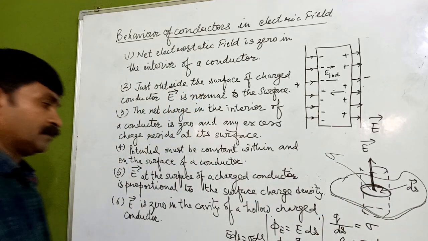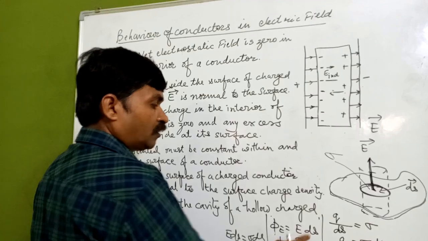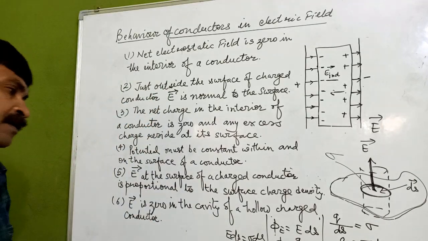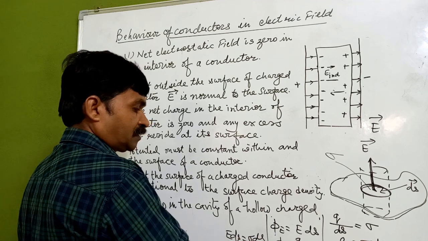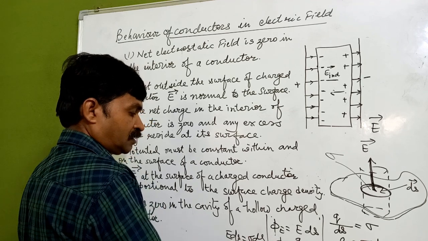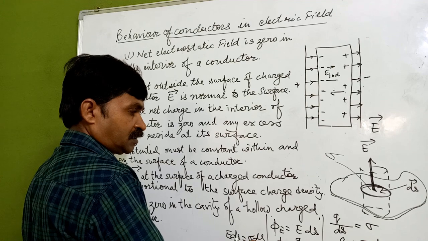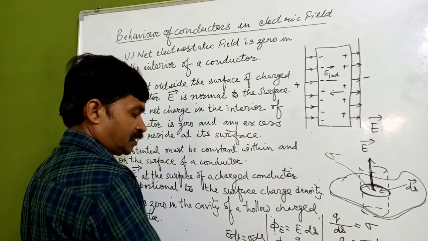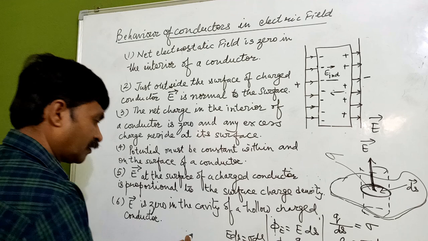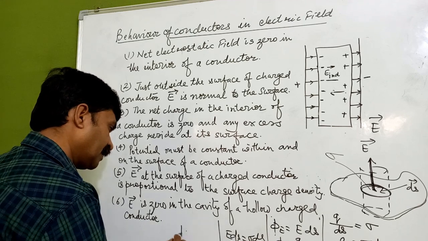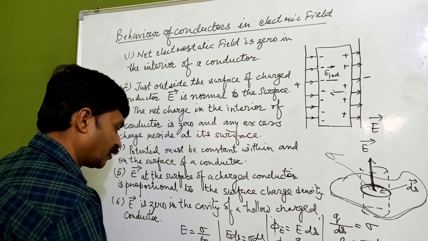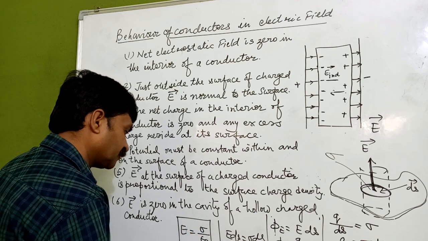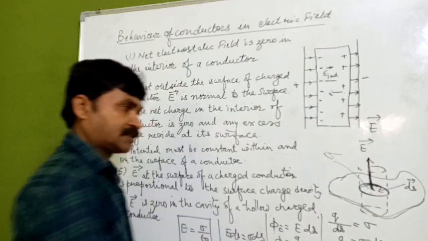We know that phi is equal to Q upon epsilon naught, so I have substituted sigma ds for Q. So here we are getting E is equal to sigma upon epsilon naught. This is the relationship which we are getting for this case.